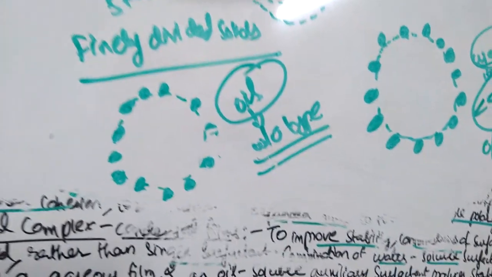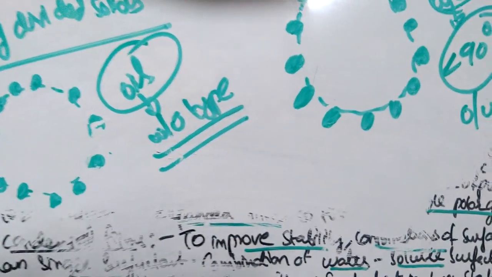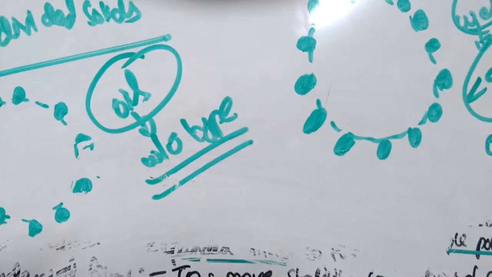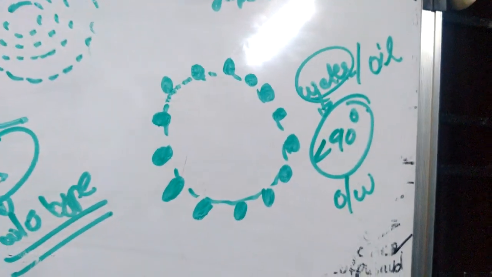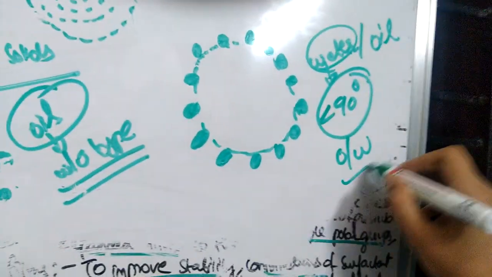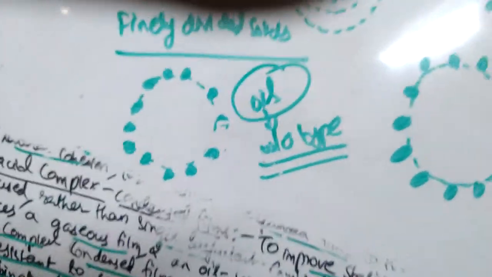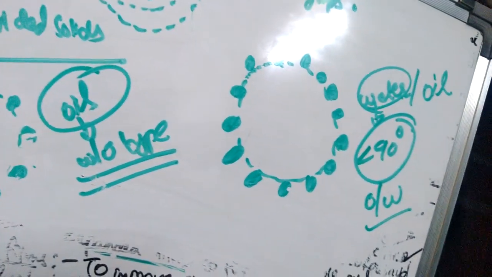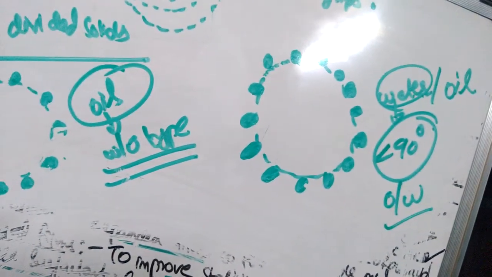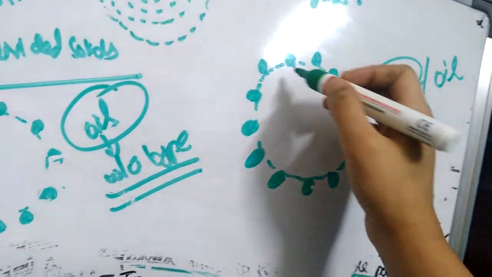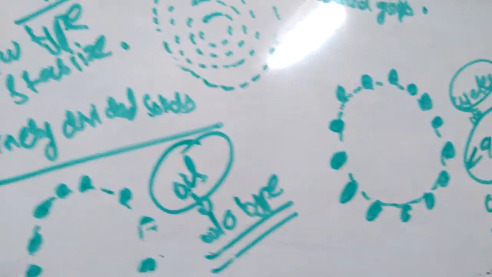That is prevented by these finely divided solids. They may be wetted by either oil or water. If wetted by water, they form O/W type of emulsion. If wetted by oil, they form W/O type of emulsion. So this is adsorption of finely divided solids on the liquid droplets.